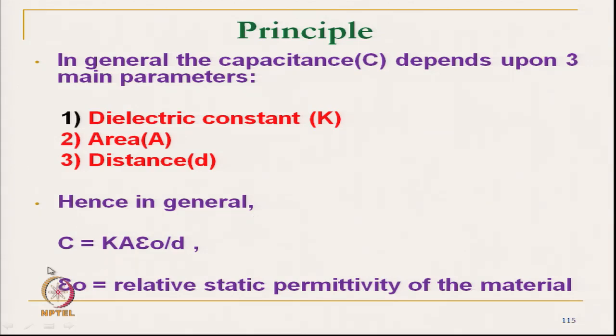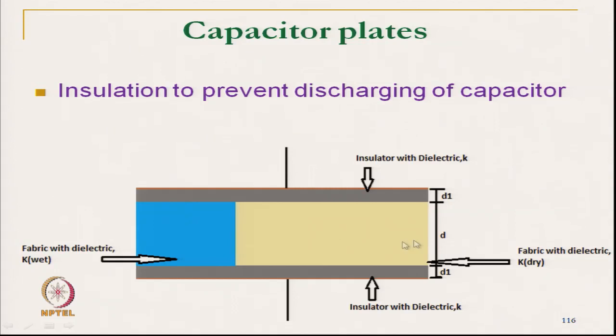In general, capacitance equals K multiplied by A multiplied by the static permittivity, divided by the distance, that is the thickness of the material. If we know all these parameters, we can measure the capacitance. This is the basic principle.